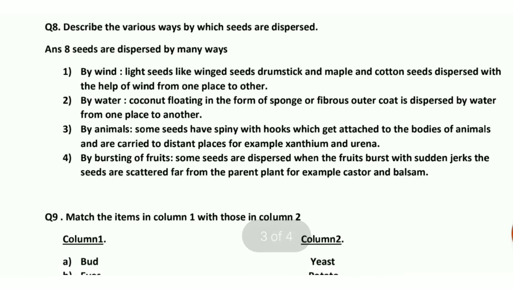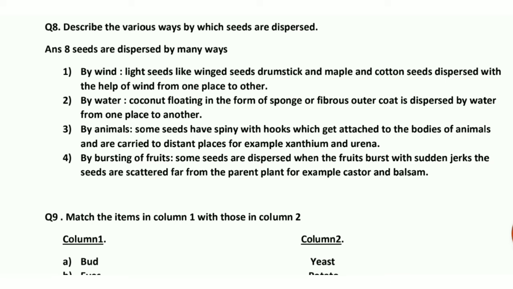Question number 8. Describe the various ways by which seeds are dispersed. Now you have to tell the different ways in which the seeds are dispersed, meaning they are transferred from one place to another. Now the first method is by wind. In this method, the light seeds, meaning they have very little weight, like winged seeds, for example drumstick, maple and cotton seeds, are dispersed with the help of wind from one place to another.